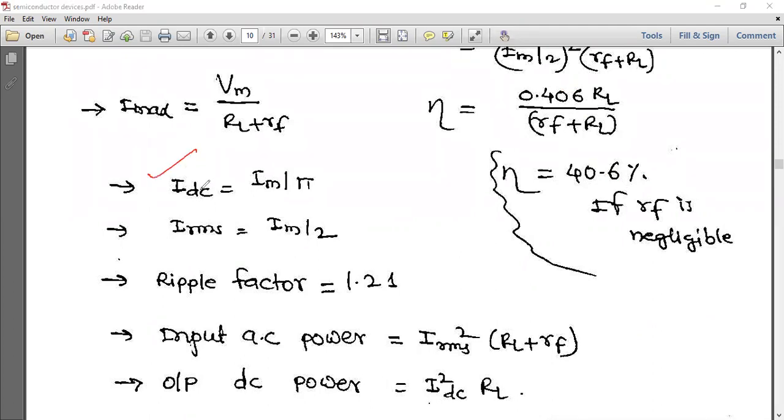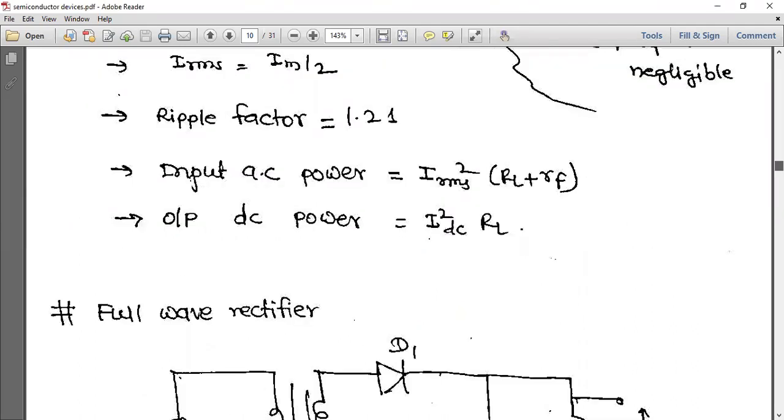So see now, in this half wave rectifier, IDC and IRMS values are this, ripple factor is this, and input AC power is IRMS square into (RL plus RF). Output DC power is this, IDC square RL. So keep all these note points in mind. You may get a question on this, right?